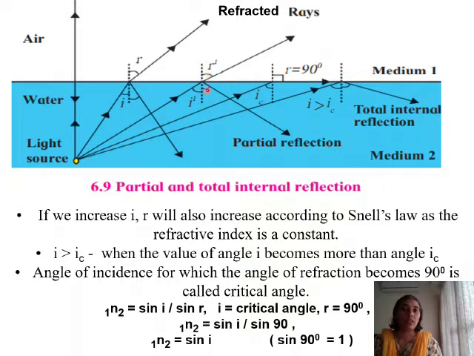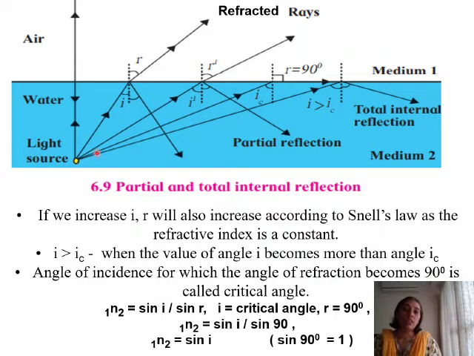Now why will it increase? If we increase I, R will also increase according to Snell's law, as the refractive index is constant. So we have studied that the refractive index, that is the ratio of sin I upon sin R for a given pair of media, is constant, and hence you will find that if you increase the angle of incidence, the angle of refraction will also increase.